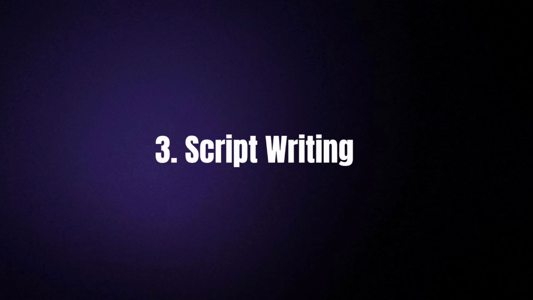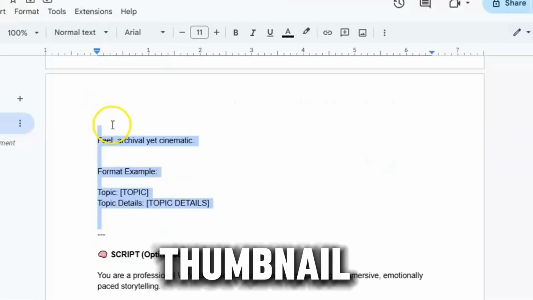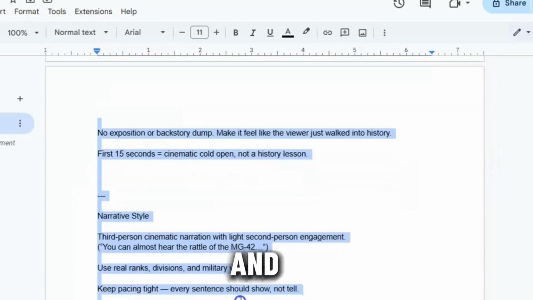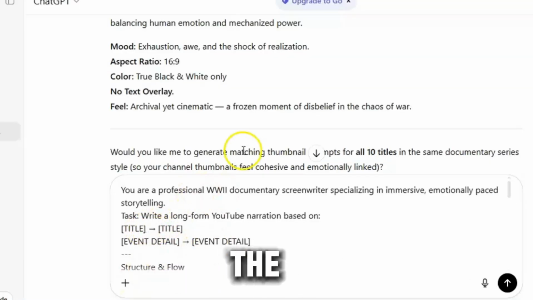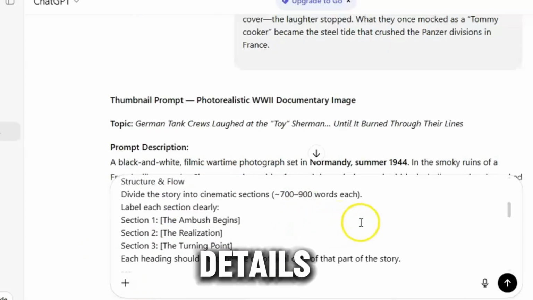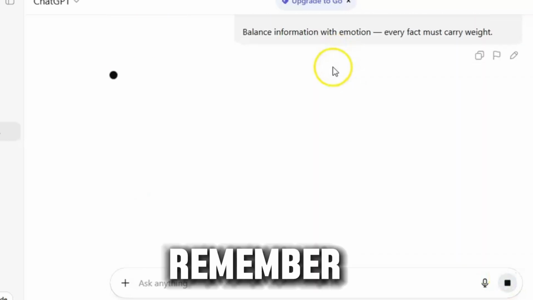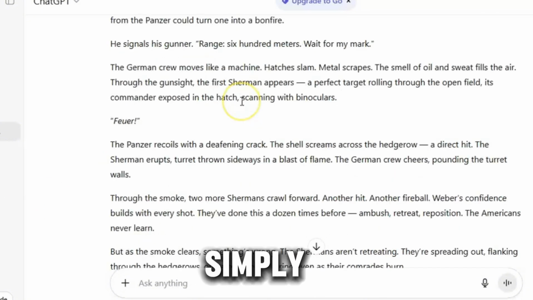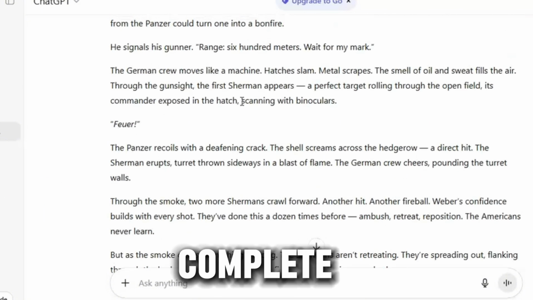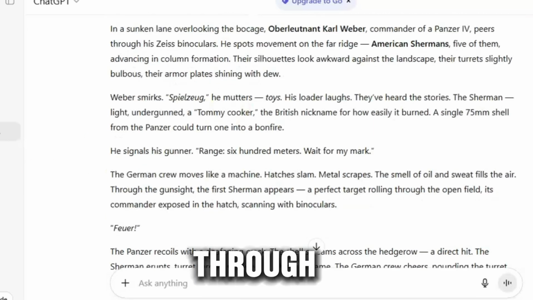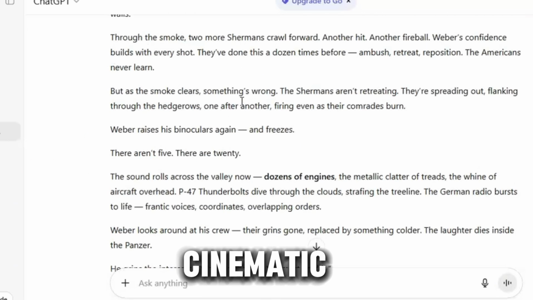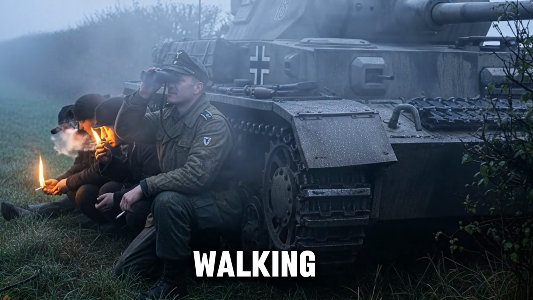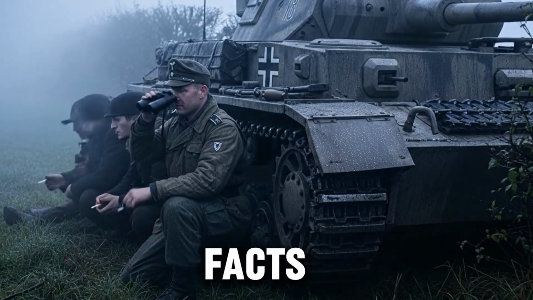Step 3. Writing your script. Now that your title and thumbnail idea are ready, it's time to write your script. Go back to ChatGPT and paste your script prompt. Replace the placeholders with your video title and event details. If your story is long, remember that AI tools often generate scripts in sections. After each section, simply type "continue" until the full story is complete. Once done, read through it and refine the tone. Keep it cinematic, clear, and emotionally grounded. Your script should sound like a storyteller walking the viewer through history, not just reading facts.